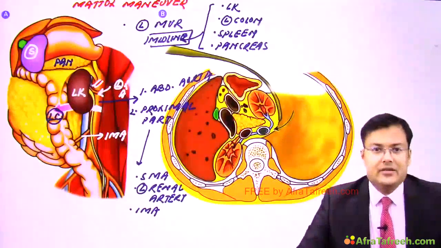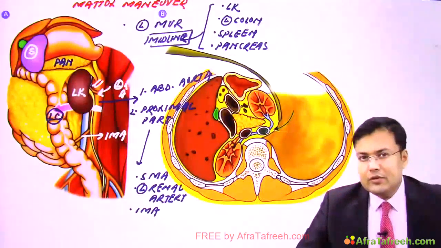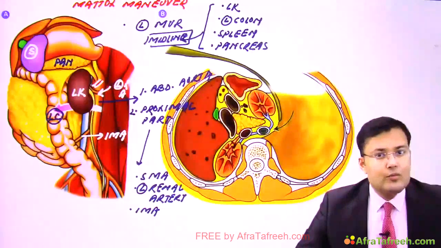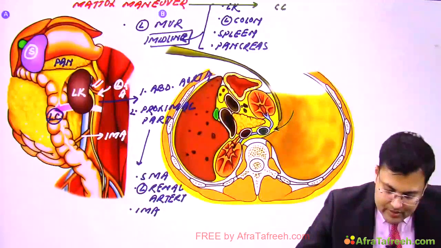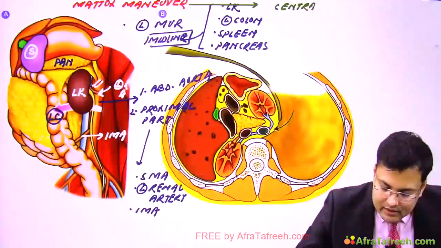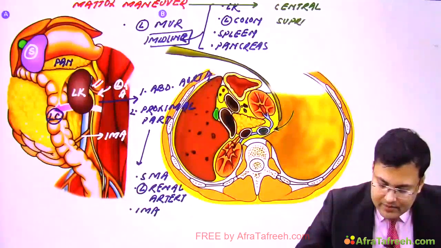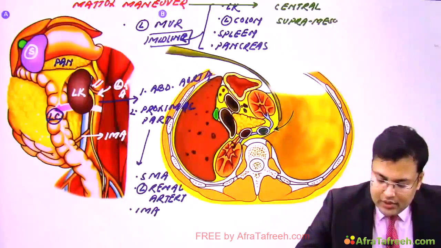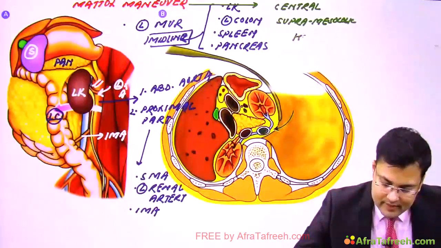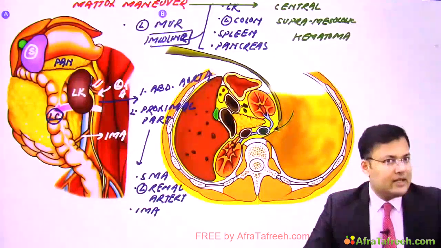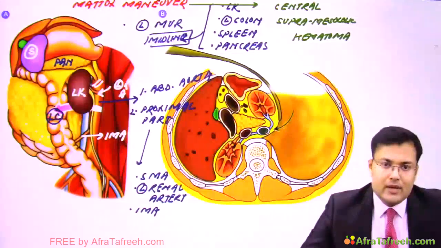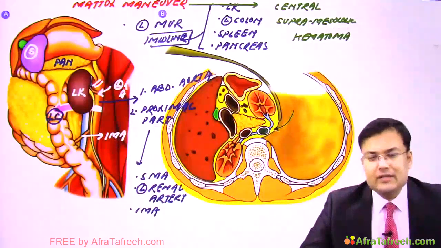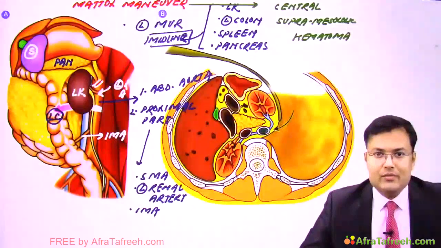And the Mattox maneuver is used for drainage of central supramesocolic hematoma. Which one? You have to remember, central supramesocolic hematoma. We discussed that the extended Kocher's maneuver is used for drainage of inframesocolic hematoma. Mattox is used for drainage of central supramesocolic hematoma.